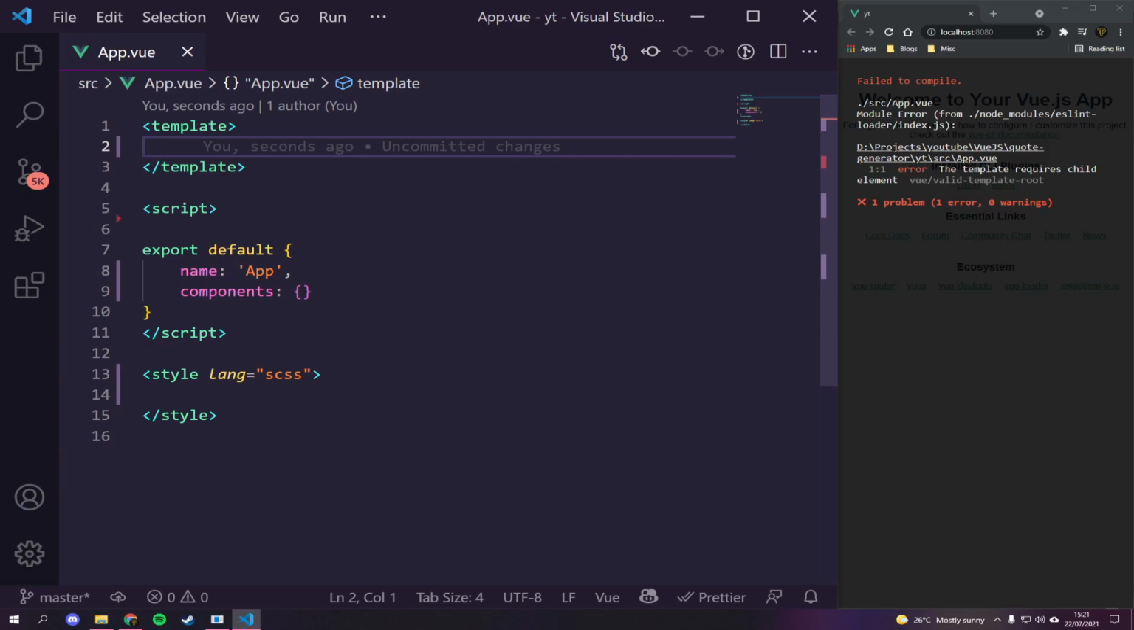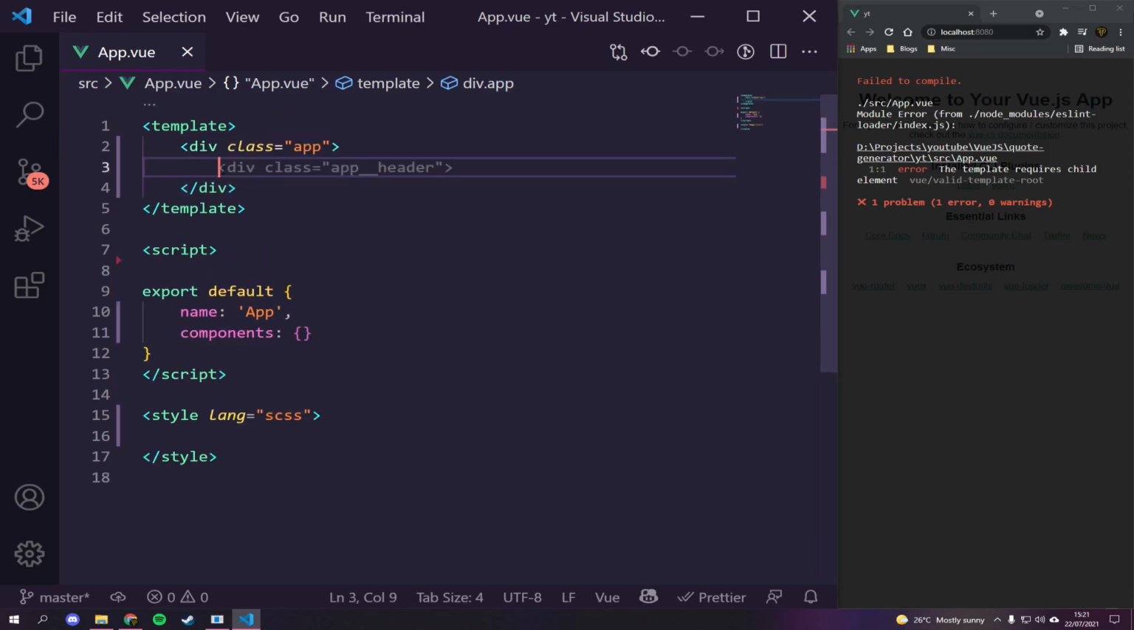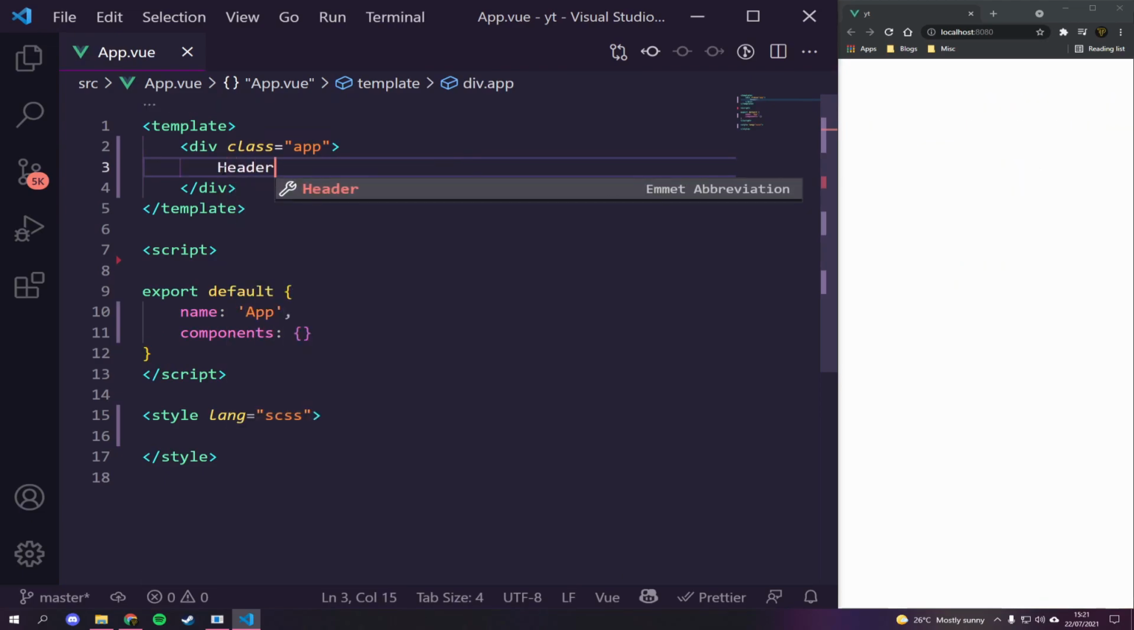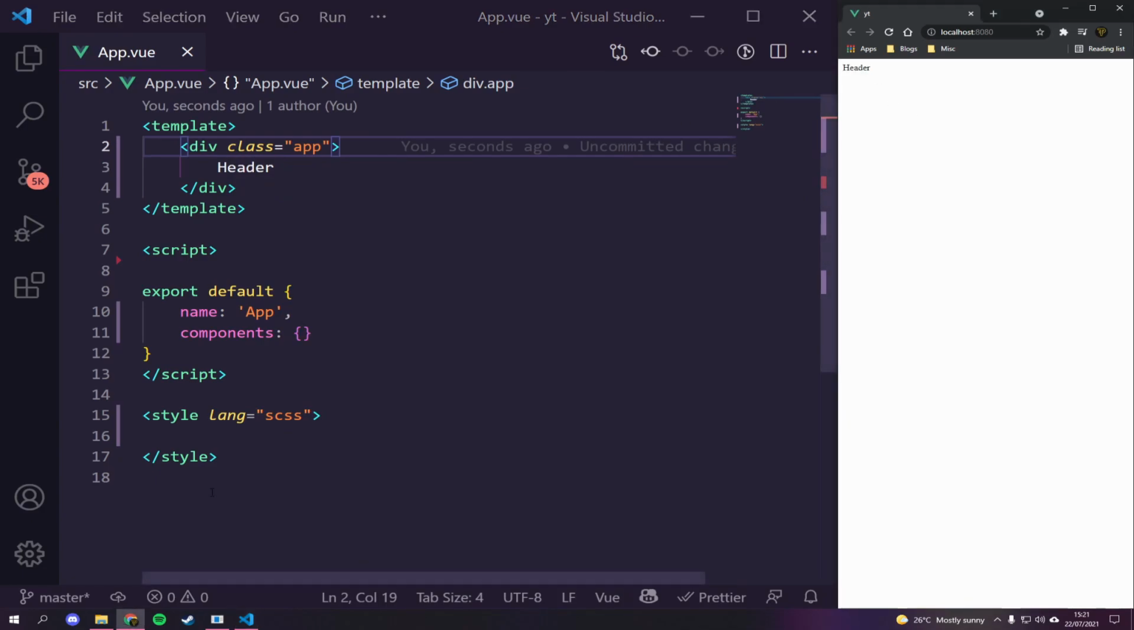And then inside of our template, the first thing we'll do is create just a wrapper called app. We're then going to have a header component, but before we do that, let's just write header here, hit save, and there you go. You can see that's working on the left.